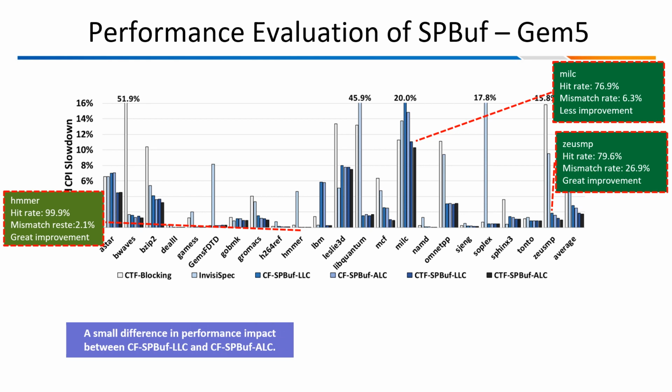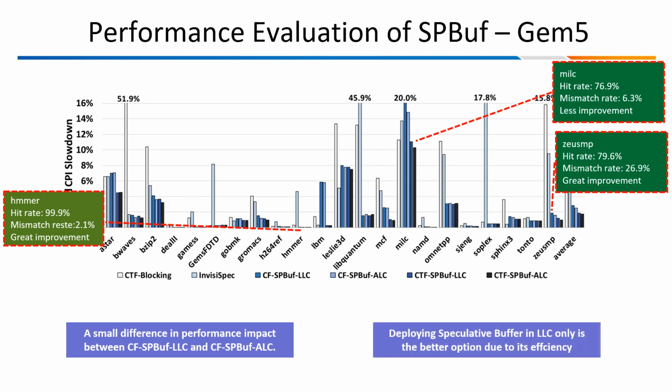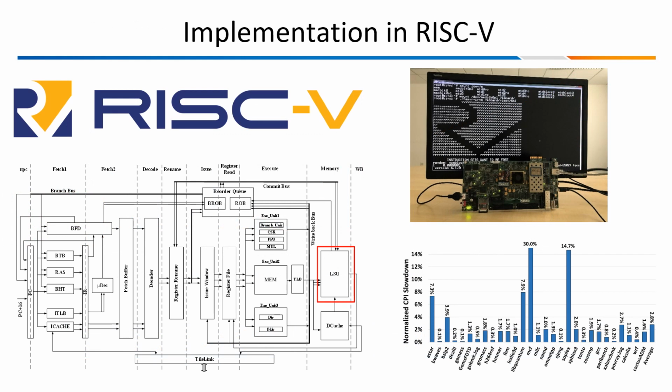We find that there is a small difference in performance impact between CF SPBuf for LLC and CF SPBuf for ALC. So we find that deploying the speculative buffer for ALC only is a better option due to its efficiency. All the benchmarks of SPEC CPU 2006 with test input size run on the settings with the FPGA platform at the frequency of 50 MHz for the software emulation of conditional speculation.